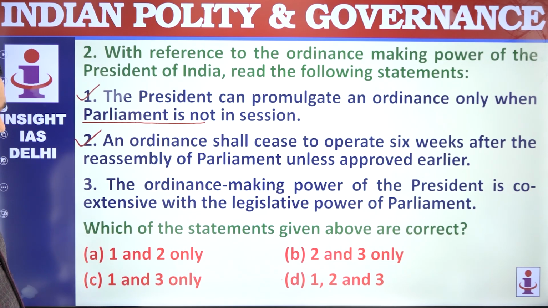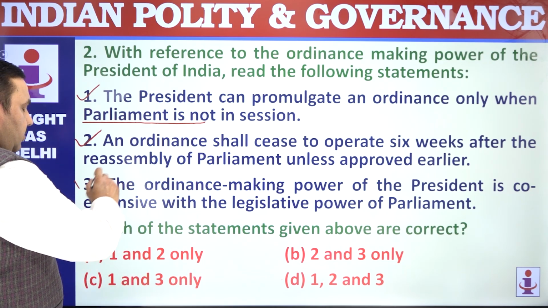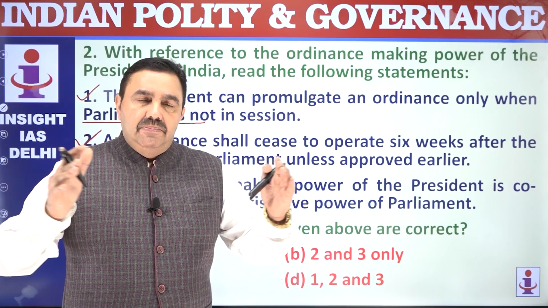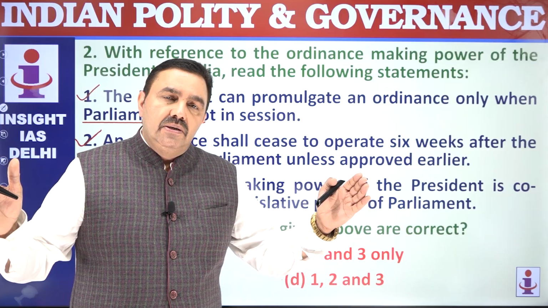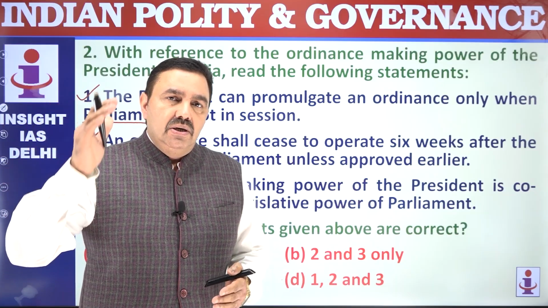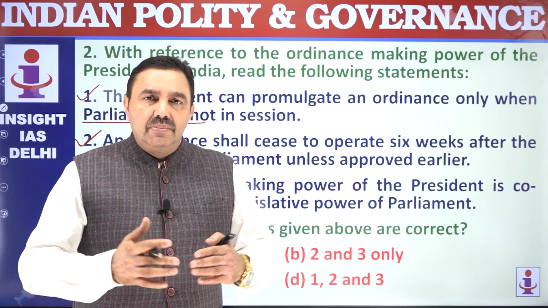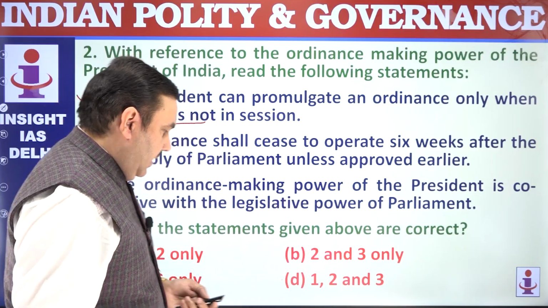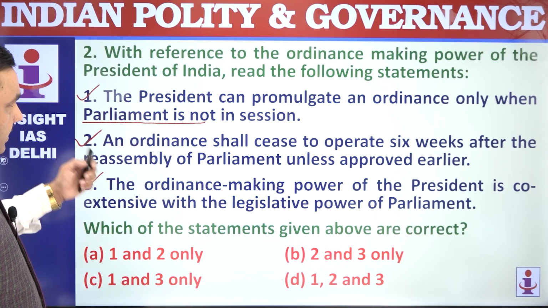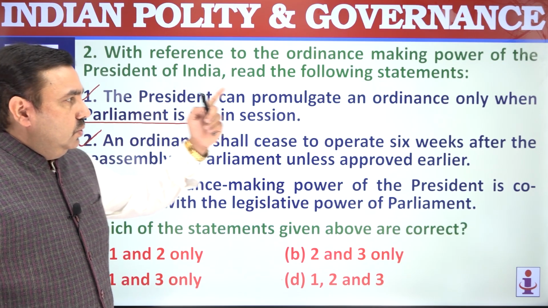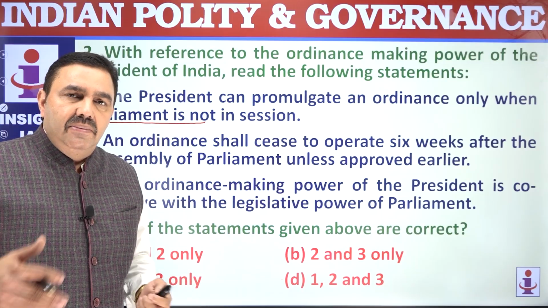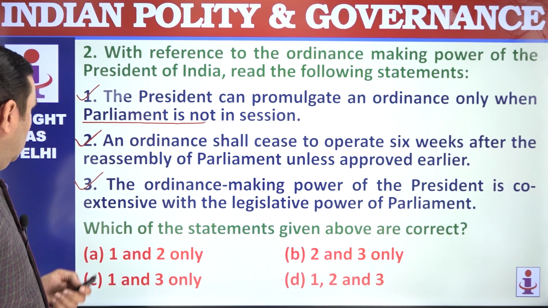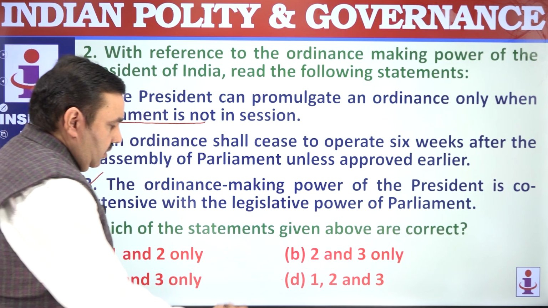The ordinance making power of the President is coextensive. Coextensive means both coexist. During normal time when Parliament is in session, the law is to be made by Parliament by following the normal legislative procedure. When Parliament or the state legislature is not in session, at that time you may need a law in an emergency, and for that purpose the Constitution gives ordinance making power to the President at the center and the Governor in the state. 213 is the article for the state. You have to remember the prominent articles, and 123 is the article for the center. All are correct here. The option is D.